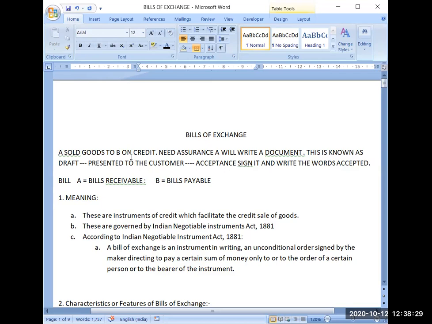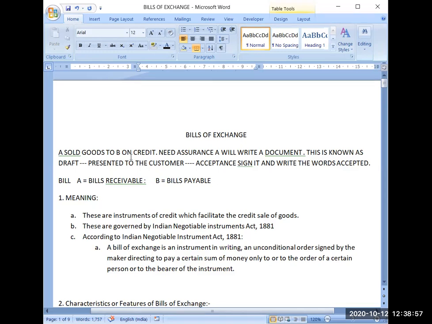Now what advantage A has got? A has got an advantage that he has got a payment earlier than the due date for his business. Bank has got an advantage that bank needs some interest earning. So bank has earned some interest, and B got the advantage of 2 months time for making payment. On the due date, bank will present the bill to B for making payment and B will make its payment.